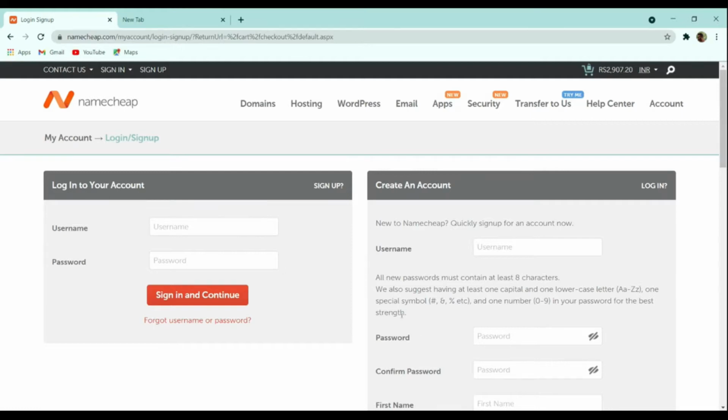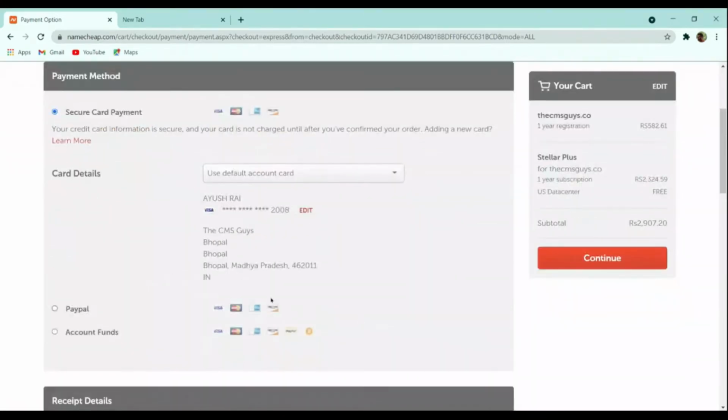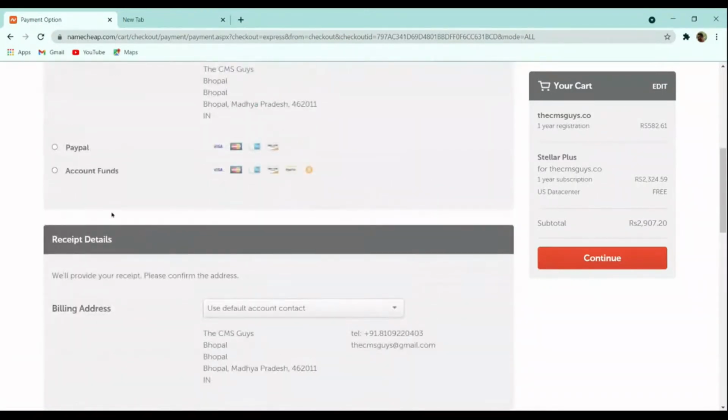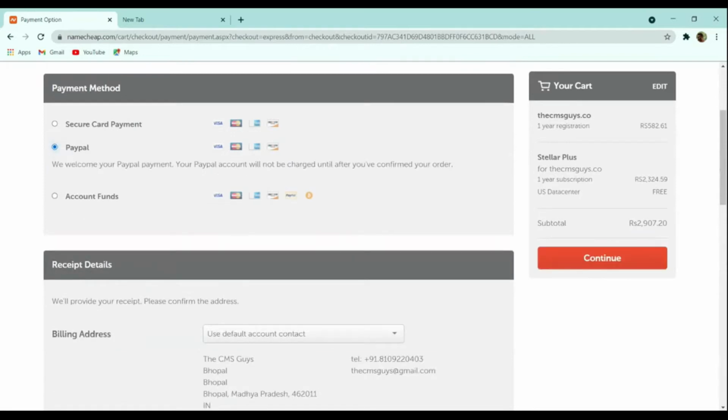Let me enter my username and password. After entering them, let me click on sign in and continue. And then here you can see that it is asking about the payment method. You can use any of these payment methods. You can use card details, or if you want to use PayPal or anything else, you can choose any payment method you like, and continue to confirm your order.